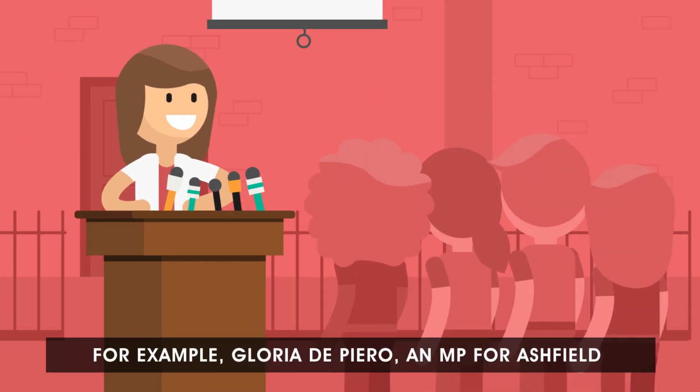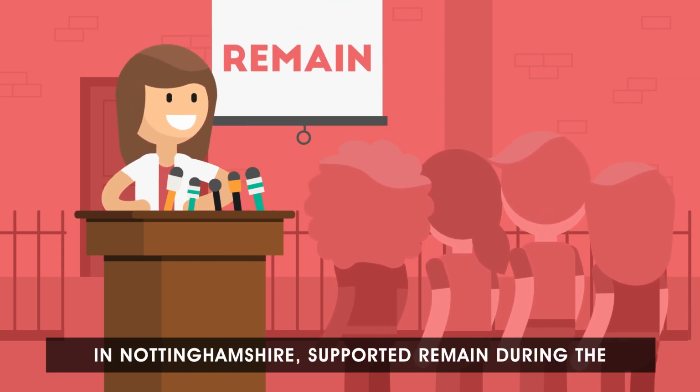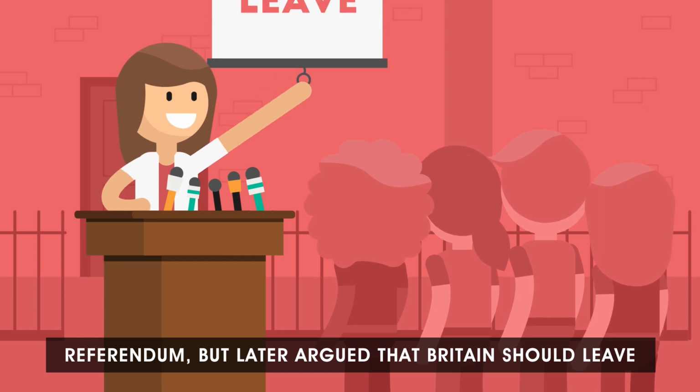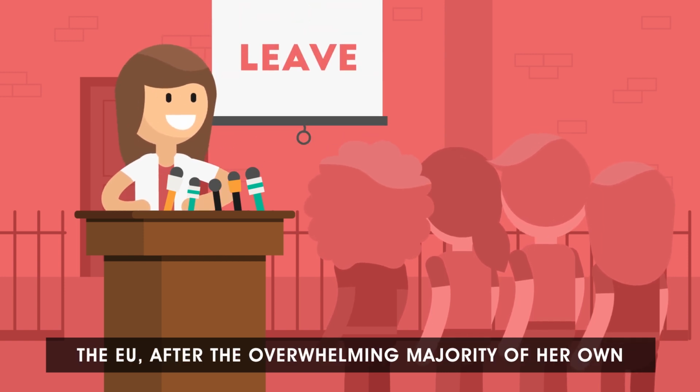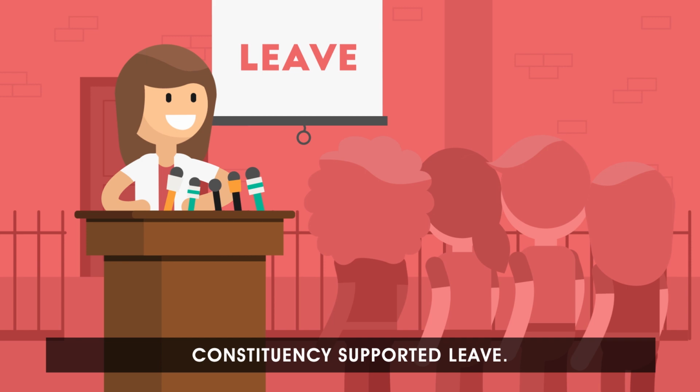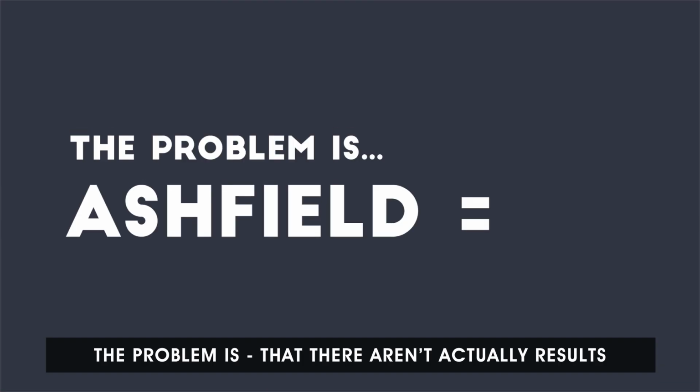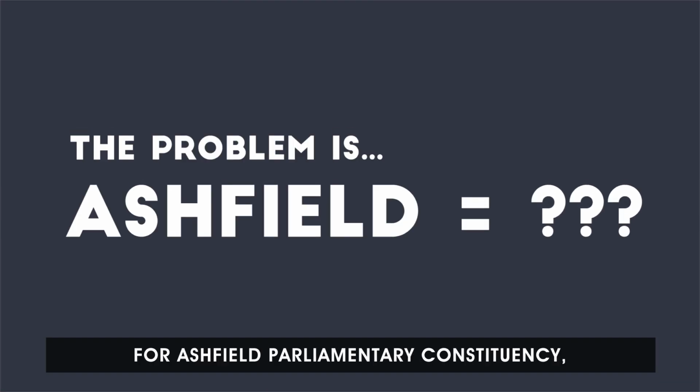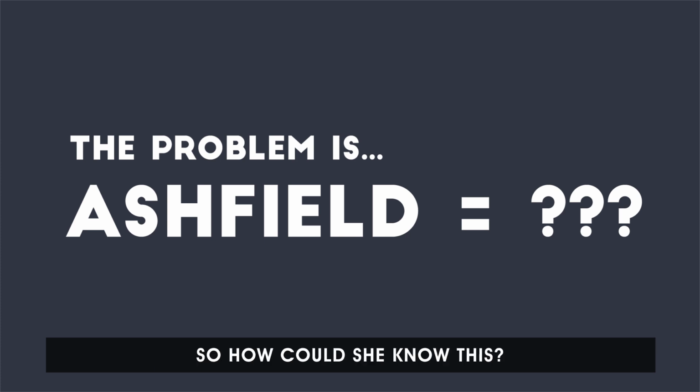For example, Gloria De Piero, an MP for Ashfield in Nottinghamshire, supported Remain during the referendum, but later argued that Britain should leave the EU after the overwhelming majority of her own constituency supported leave. The problem is that there aren't actually results for Ashfield parliamentary constituency, so how could she know this?